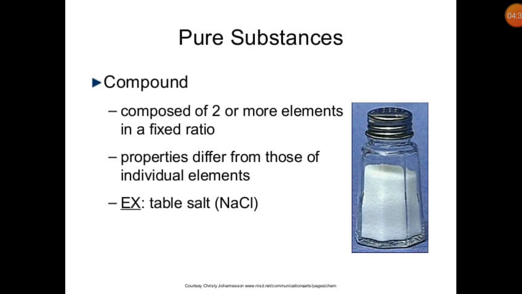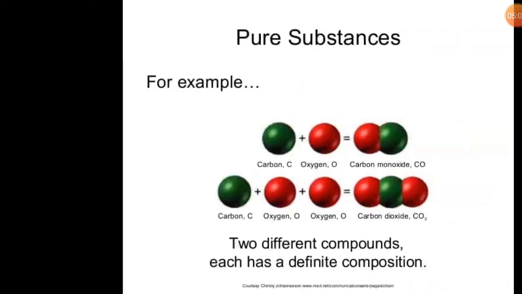Now, compounds are also called pure substances because in compounds, two or more elements are present in a fixed ratio and the properties differ from those of the individual elements. For example, NaCl, CO2, H2O and many more examples you can take to discuss compounds. But the important point is that in compounds, two or more elements are chemically combined in a fixed ratio.